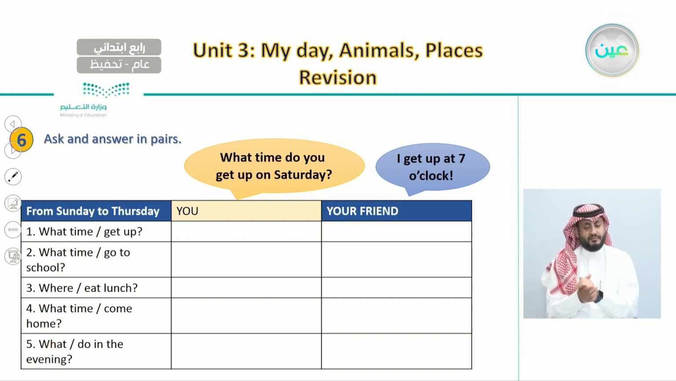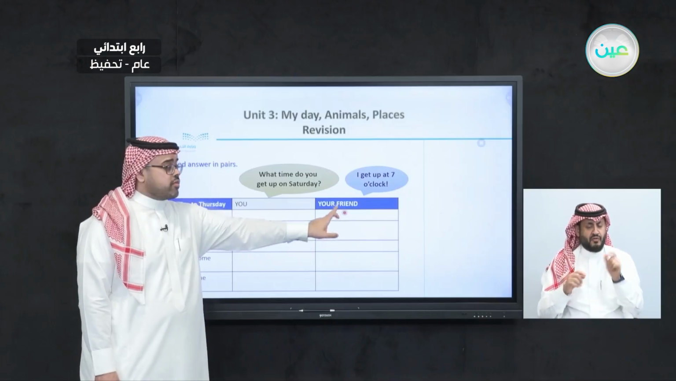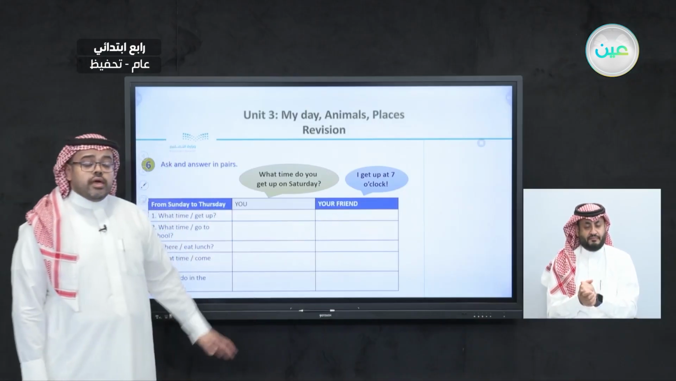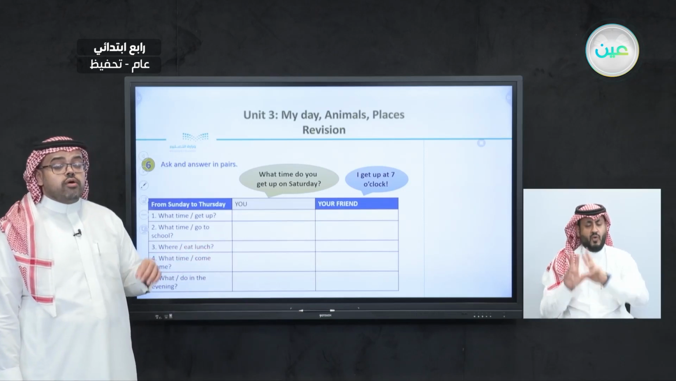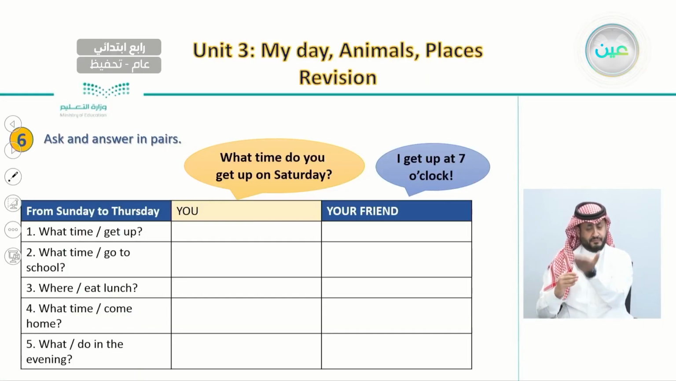And here you have these 2 columns. So you can ask your friend, what time do you get up, on Saturday, for example. And when he says the answer, I get up at 7 o'clock, then you write his answer here. You can write all of his or her answers in this column. And then you can use the same table. You can switch roles by letting him or her ask you these questions about activities, and then you write your own answers here.